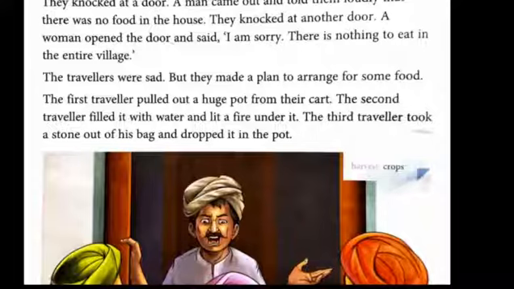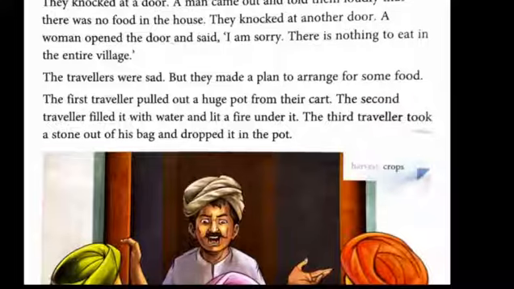So you know what they did? The first traveler pulled out a huge pot. Pulled means to exert force on something or someone so as to cause movement towards oneself, right? And huge means big.